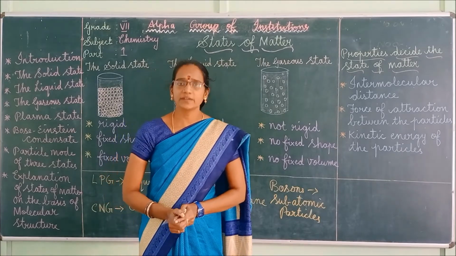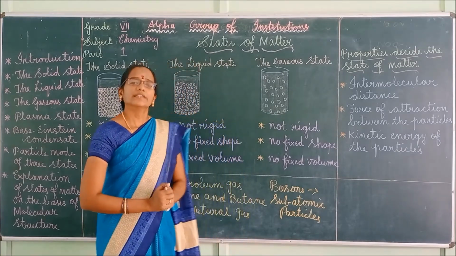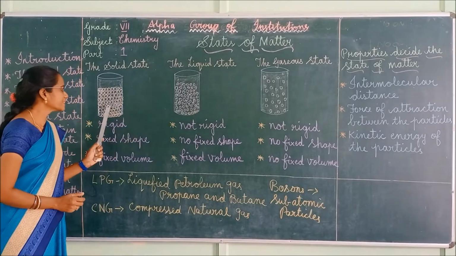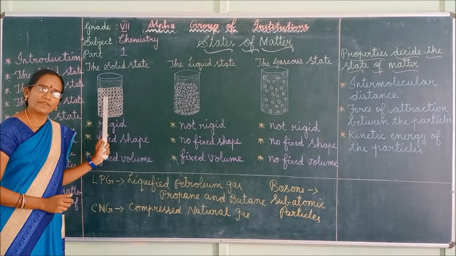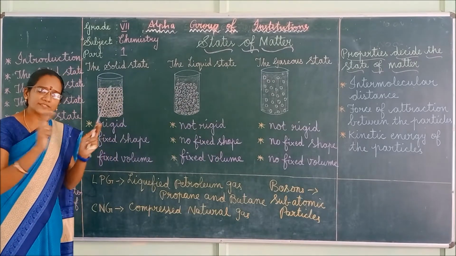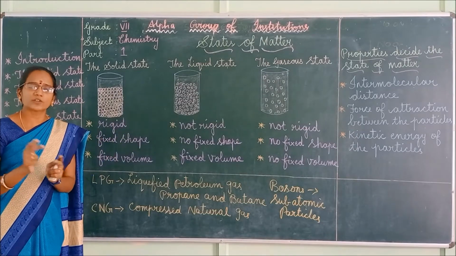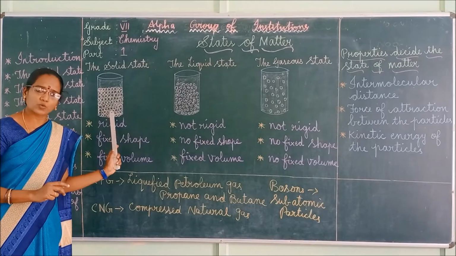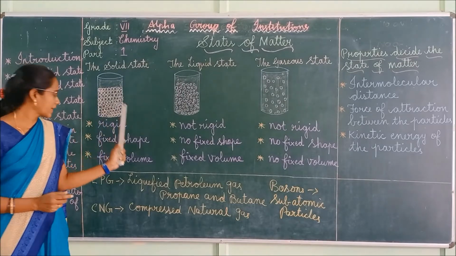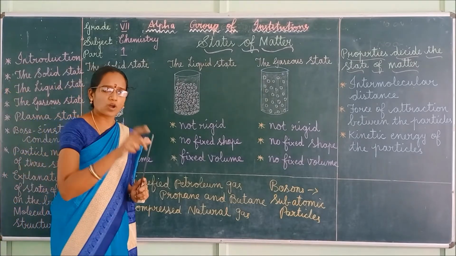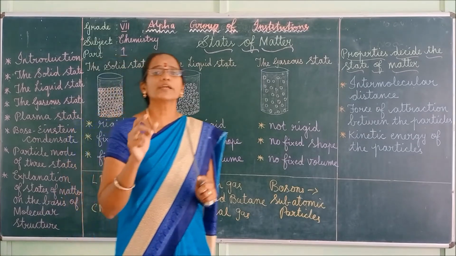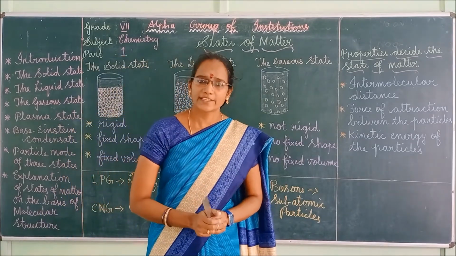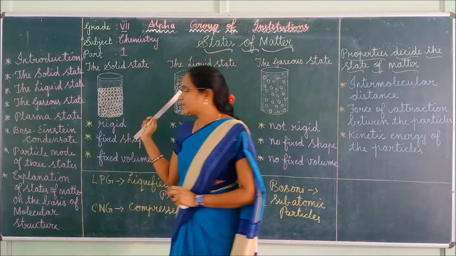Got it, children? In solid state, the intermolecular space is very small, whereas intermolecular forces are large. Because of this, solids have definite shape, definite volume, fixed volume, and solids are incompressible. Right? Next one, liquid state.